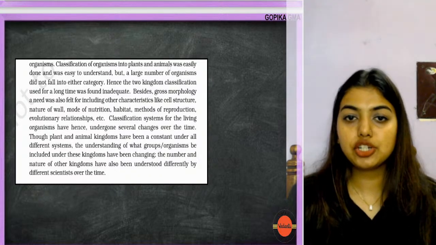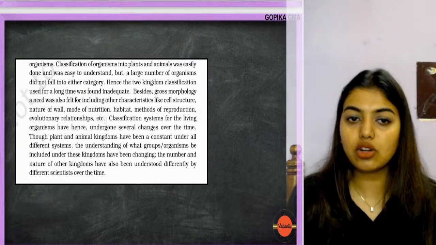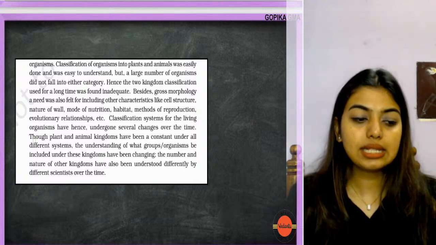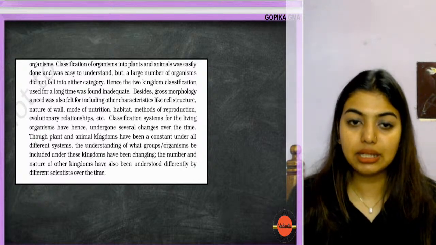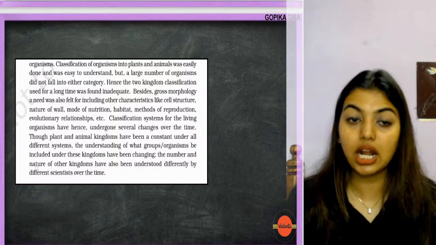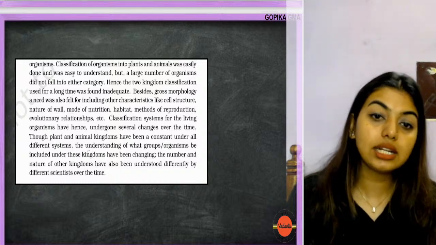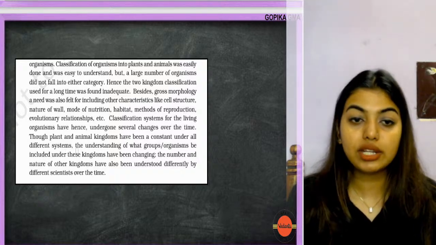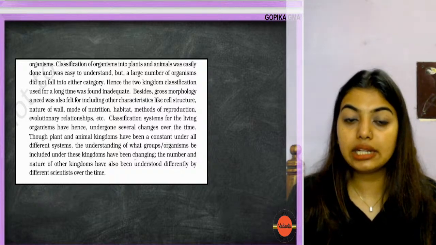Classification of organisms in plants. So beside gross morphology, we did it till here. Though the plant and animal kingdoms have been constant under all different systems, the understanding of what groups and organisms are to be included in these kingdoms has been changing.